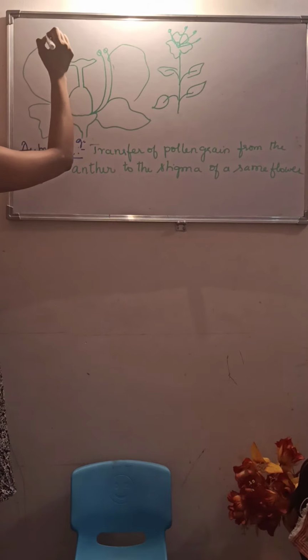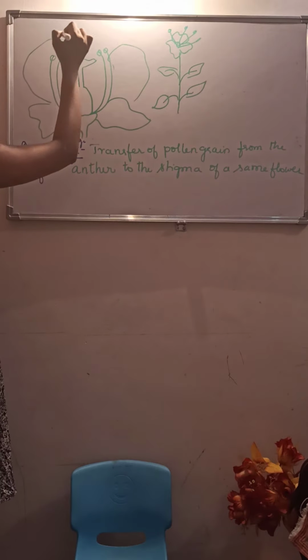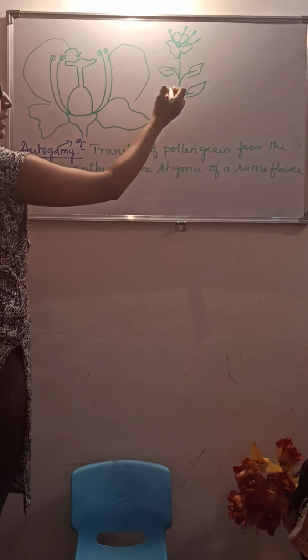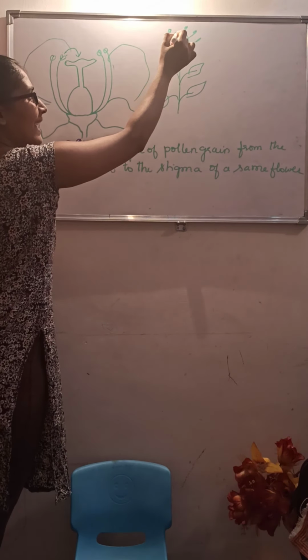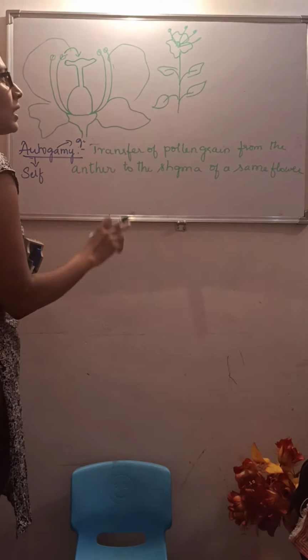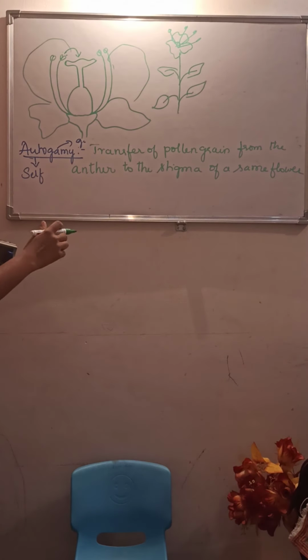This pollen grain has been transferred to the stigma of the same flower. If I take this as the flower and this as a plant, the pollination takes place in the single flower. This autogamy is quite possible in monoecious and bisexual plants.